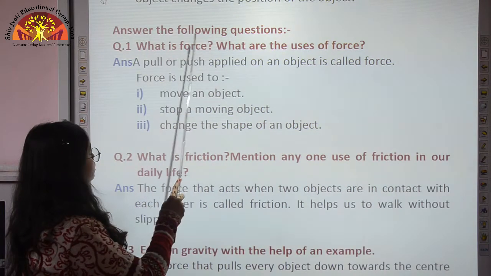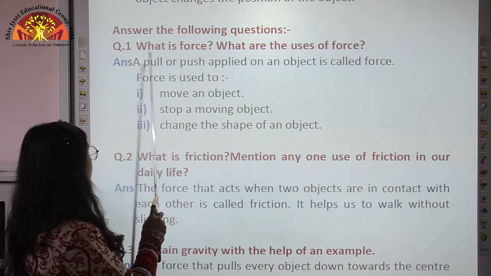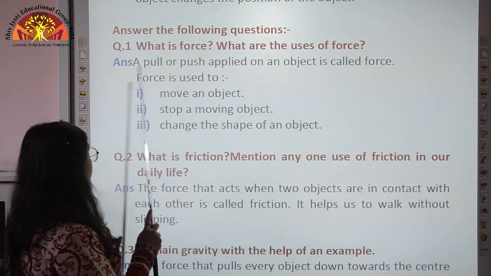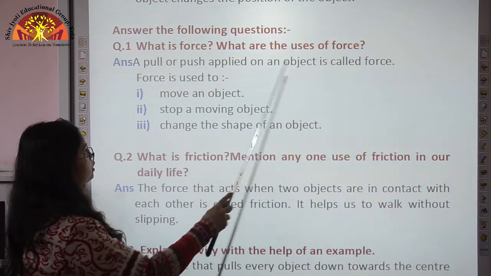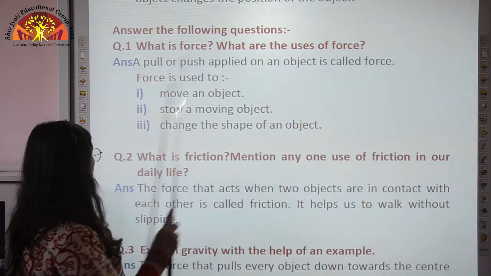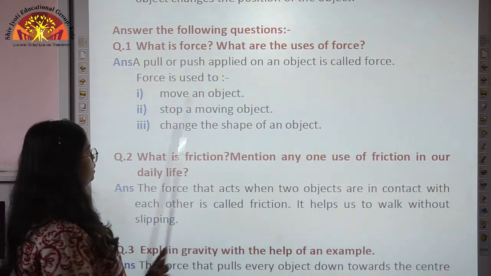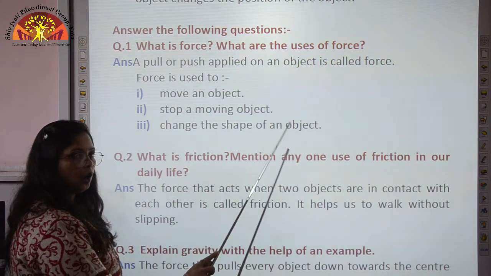Now we come to answer the following questions. So question number 1 is, what is force? What are the uses of force? Answer is, a pull or push applied on an object is called force. Force is used to move an object, stop a moving object, change the shape of an object.